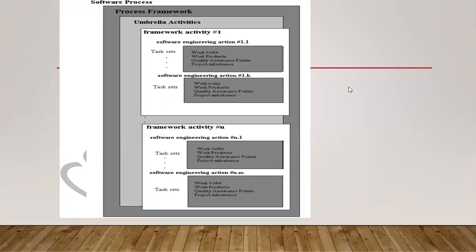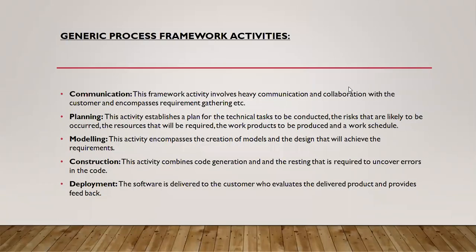And after this, what are the activities this framework has? This process framework has only 5 activities. The first one is communication. All of you look at the screen. Communication, second is planning, modeling, construction, and deployment.